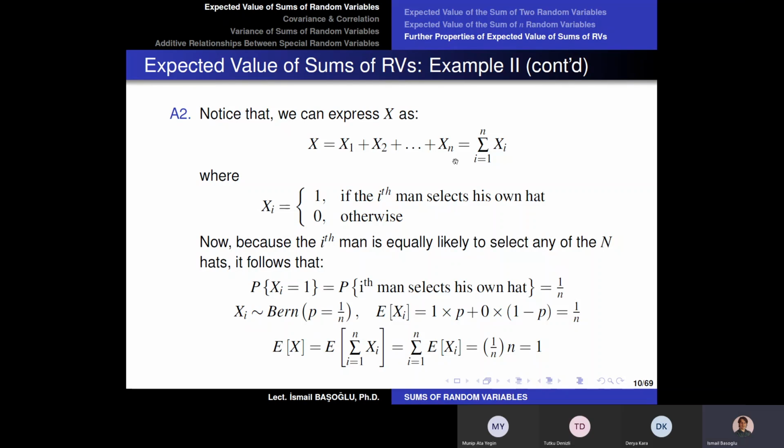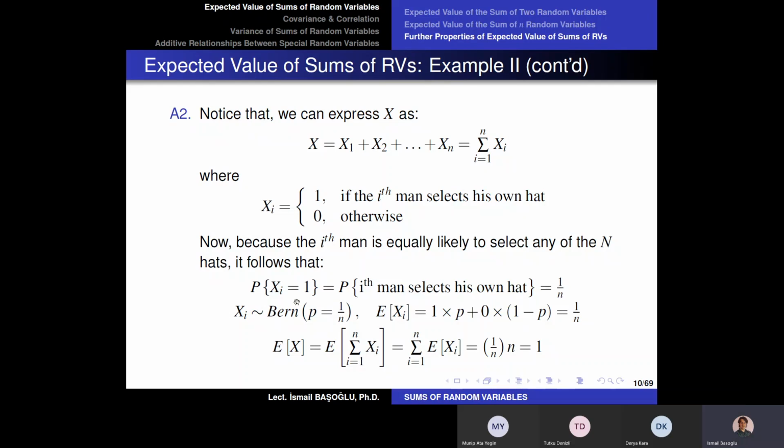But you know that our objective is to calculate the expected value of x, which is the expected value of the sum of these Bernoulli random variables. It is going to be equal to the sum of individual expectations, whether these xi values are dependent or independent. It doesn't matter.